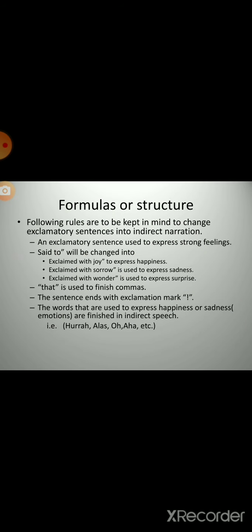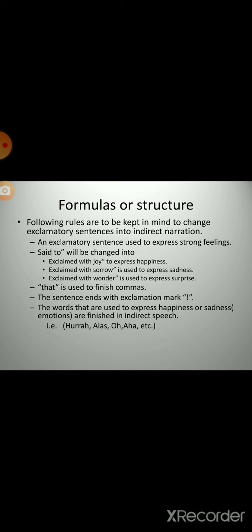And now, you can see, students, there are some formulas or structure or construction to make the indirect speech. There are some rules, you have to follow these rules to make your indirect narration. The following rules are to be kept in mind to change exclamatory sentences into indirect narration.